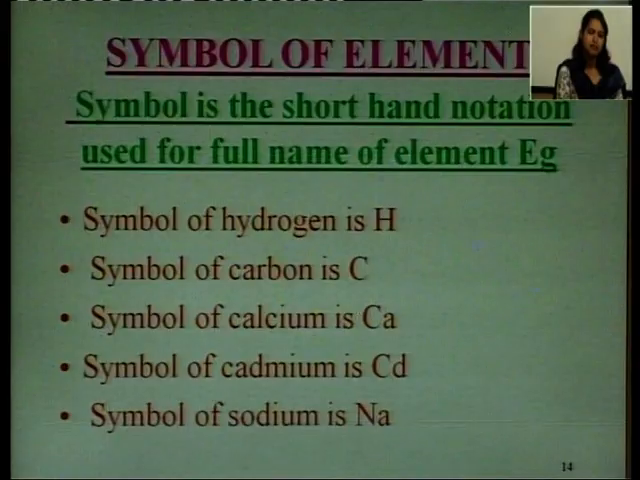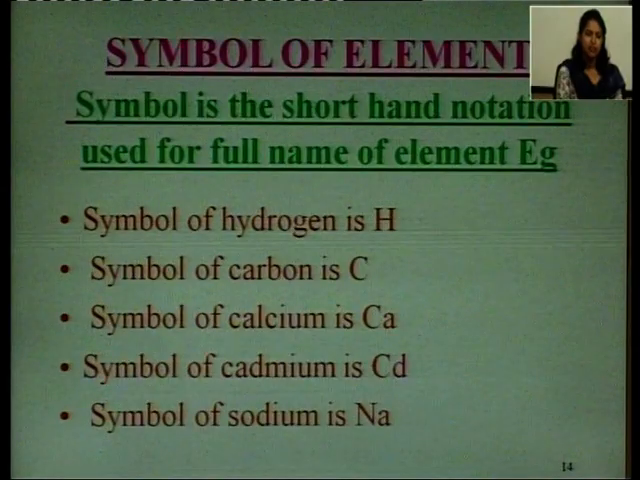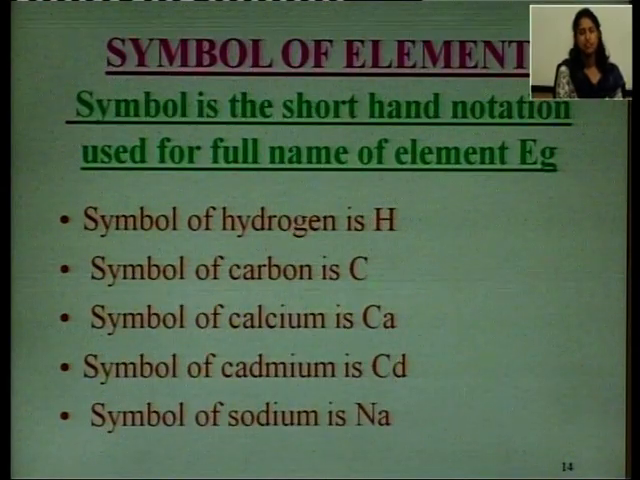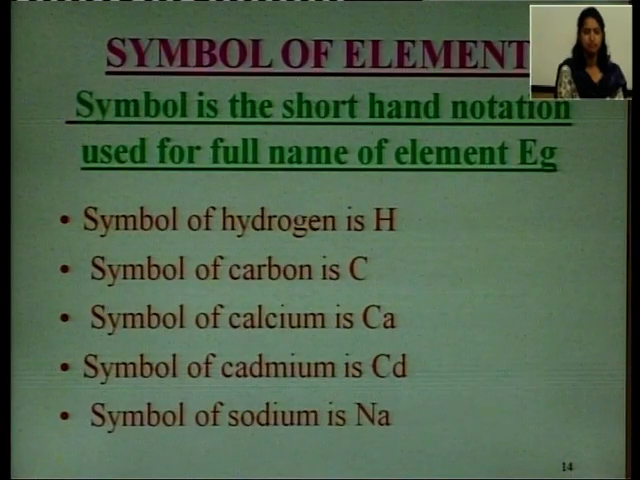Again, if some elements are left, then we have also used their Latin names. For example, the name of sodium is natrium, so its symbol is Na. The symbol of potassium is K, because its Latin name is kalium.